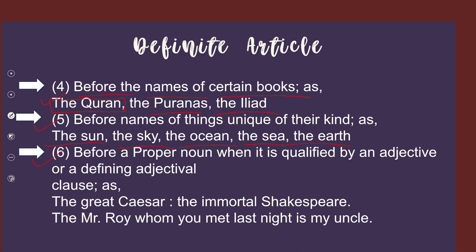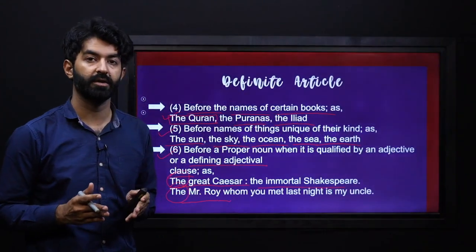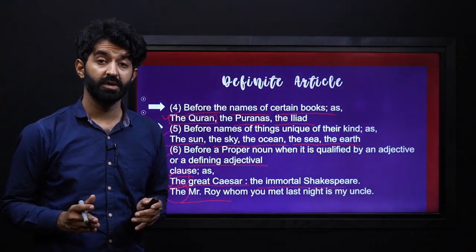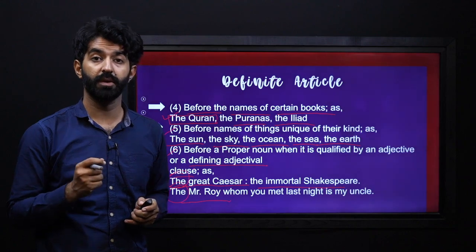Also another one is before a proper noun when it is qualified by an adjective or a defining adjectival clause. For example, the great Caesar, the immortal Shakespeare, the Mr. Roy whom you met last night is my uncle. So this is when we are using the definite article the before a proper noun when it is qualified by an adjective. So these are the rules that are worth remembering.